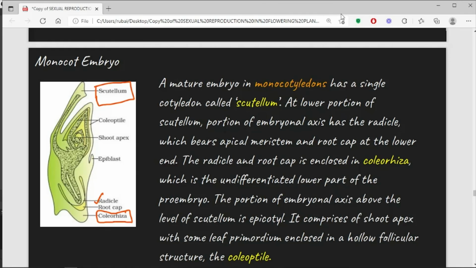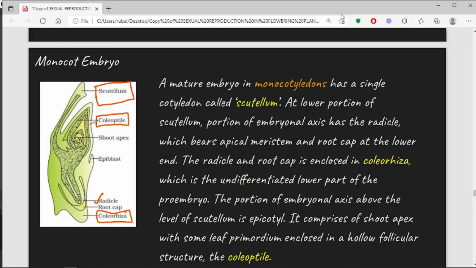Now the portion of the embryonal axis above the level of scutellum is termed as epicotyl, and the epicotyl is protected by the coleoptile. The coleoptile keeps the plumule protected in case of monocot embryo, and coleorhiza keeps the radicle protected.